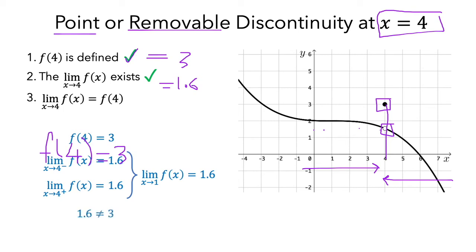That means the function is discontinuous at this point because the exact height doesn't equal the intended height, or the limit doesn't equal the exact value. So we can keep in mind that the function has a point or removable discontinuity when the exact value doesn't equal the limit. Only the third condition fails here with the point. And don't forget, with a jump, the second condition is not satisfied.